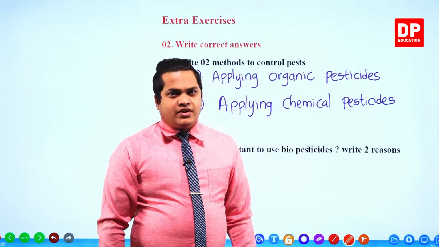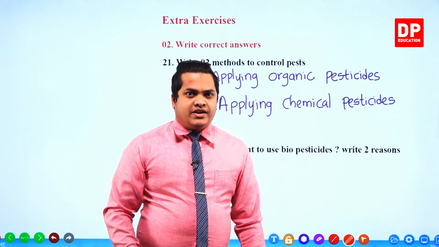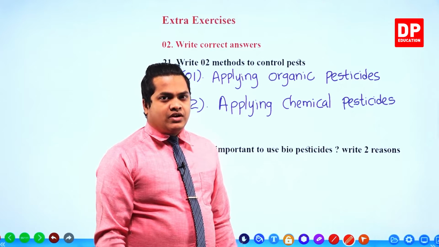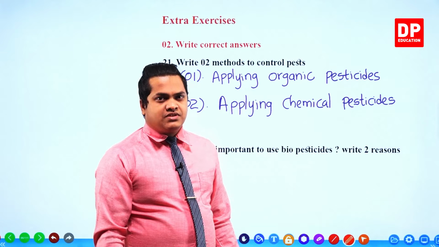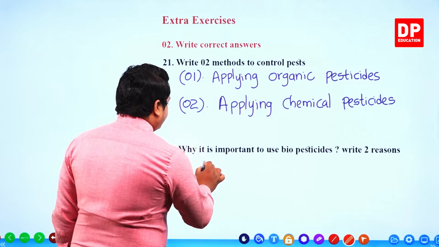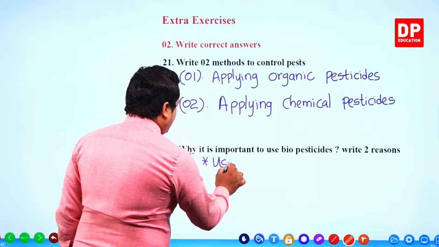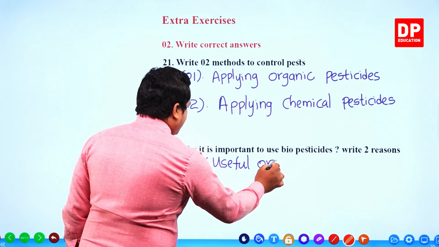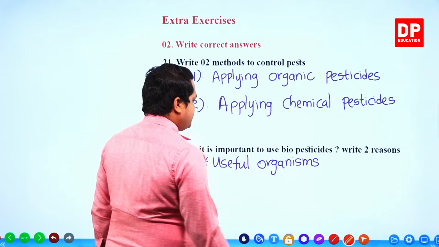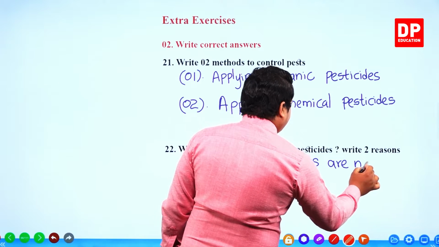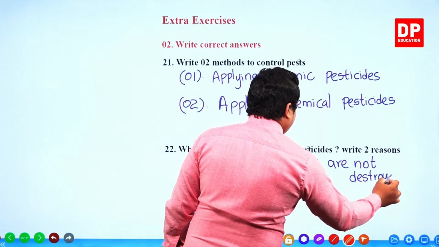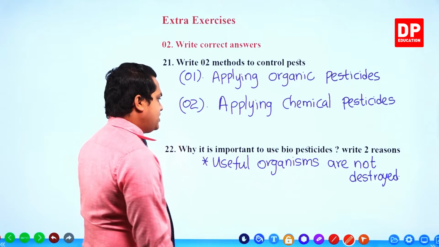So the importance of using biopesticides is, my dear children, favorable organisms are not getting destroyed. Useful organisms are not destroyed.